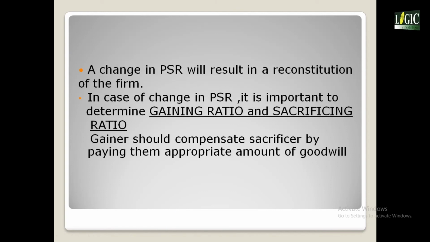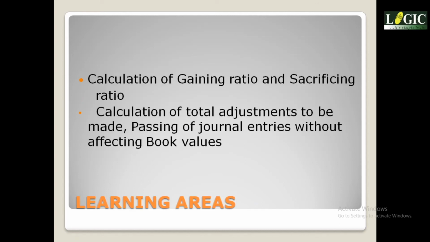So we will see this without changing the book values or opening accounts. That is the most popular variety that is seen. A change in PSR will result in a reconstitution of the firm. In case of change in PSR, it is important to determine the gaining ratio and sacrificing ratio. Gainer should compensate the sacrificer by paying them an appropriate amount of goodwill. Calculation of gaining ratio and sacrificing ratio, these are the learning areas expected from this lesson: calculation of total adjustments to be made, and passing of journal entries without affecting book value.